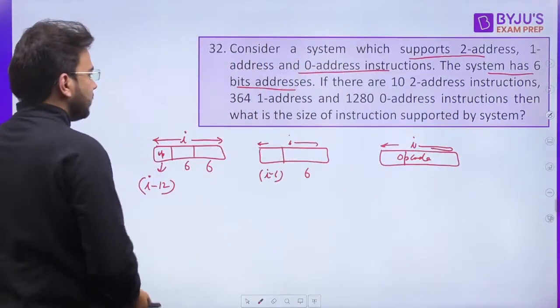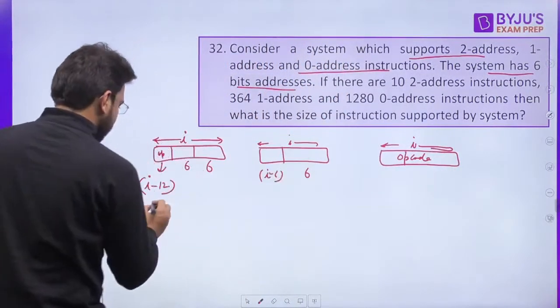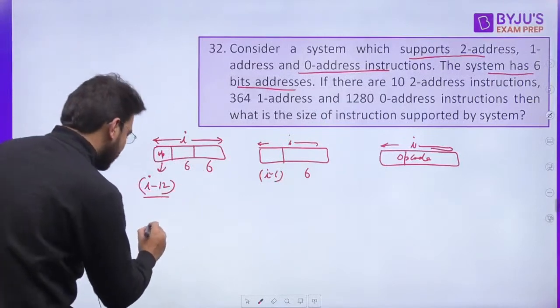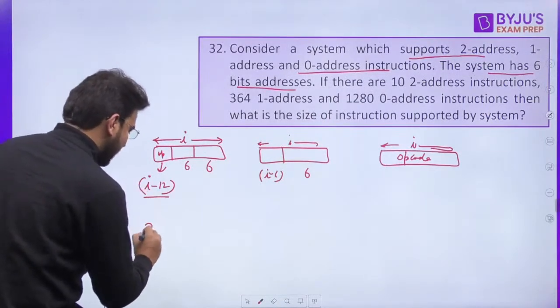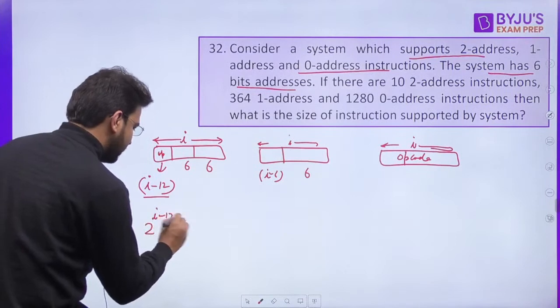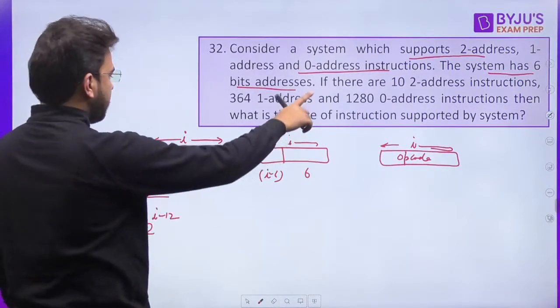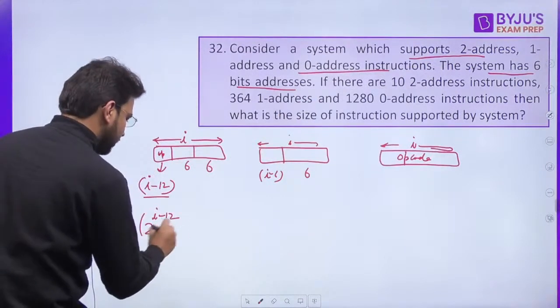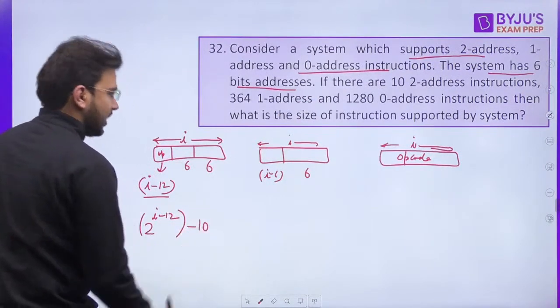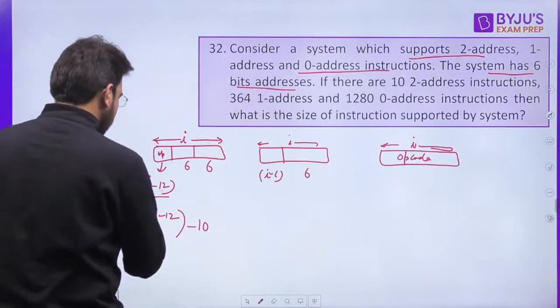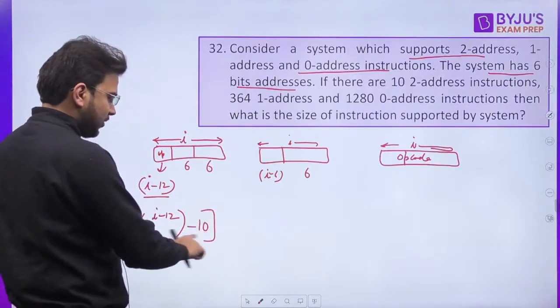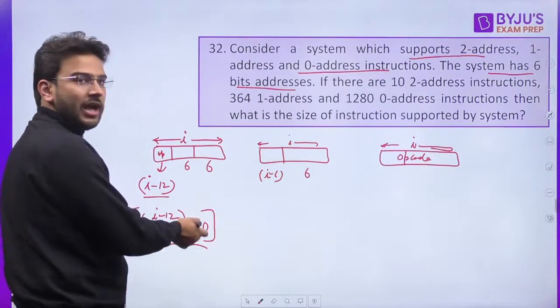Clear? Now it is given that this is the smallest one, so we have to start from here. We can have a maximum of 2 raised to power I minus 12. This is the maximum. Now out of this, how many are we using? 10 only, for 2 address. Clear? Now these are going to be unused, because we have subtracted here.